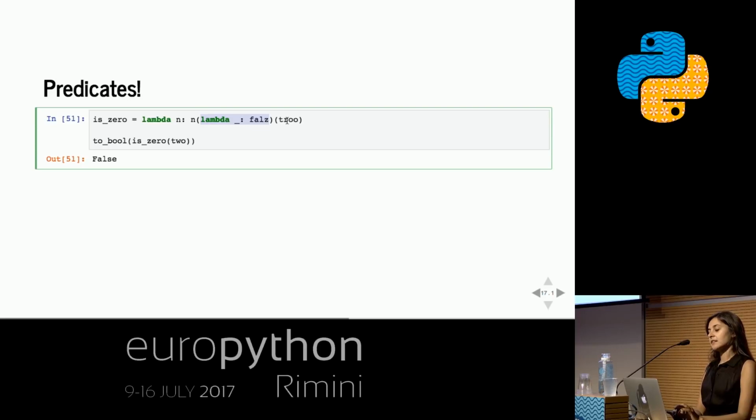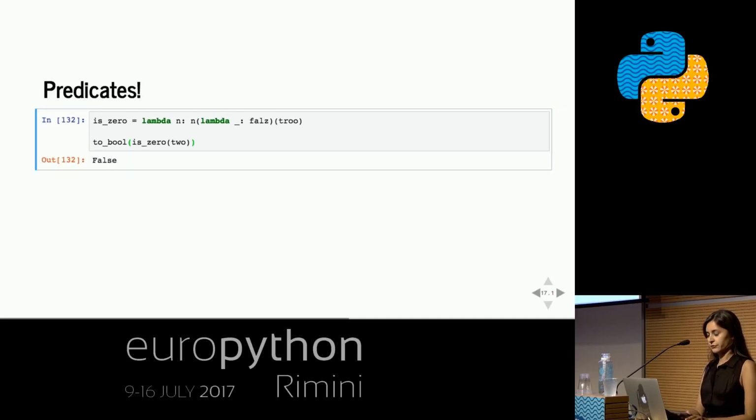Then, if I pass that n times application of this function to true, the only time that we're going to get true out is if we don't call this function on true at all, 0 times. Whereas if we call it once, true will get turned into false. If we call it twice, false will still say false, and so on and so forth. So I should be able to do this and get false for 2. And I should be able to try it with 0 and get true.